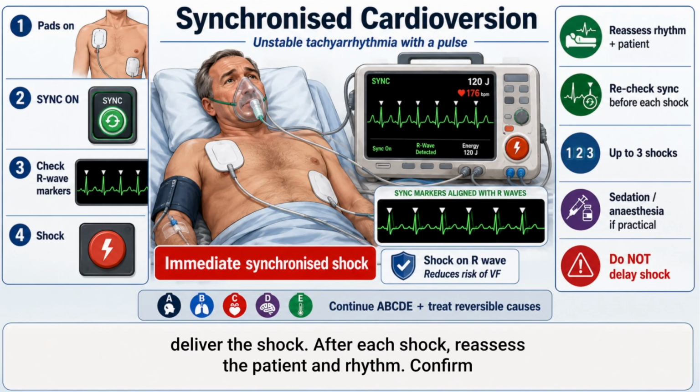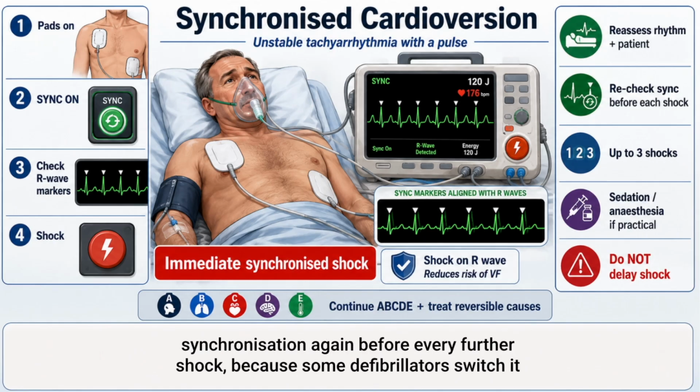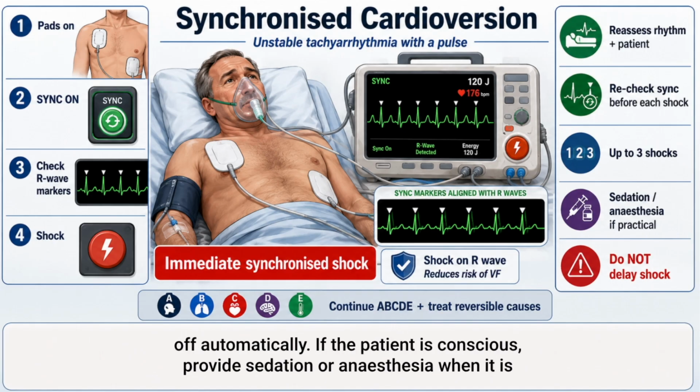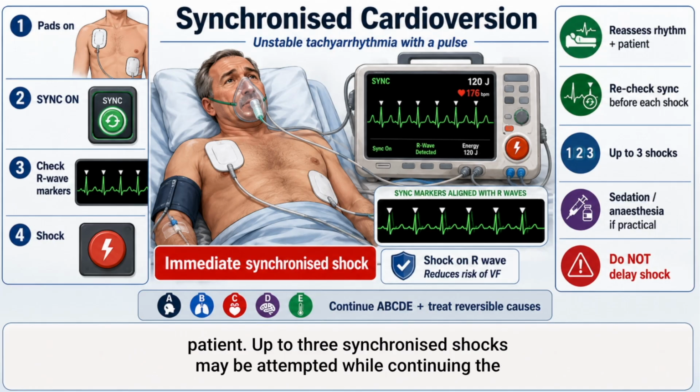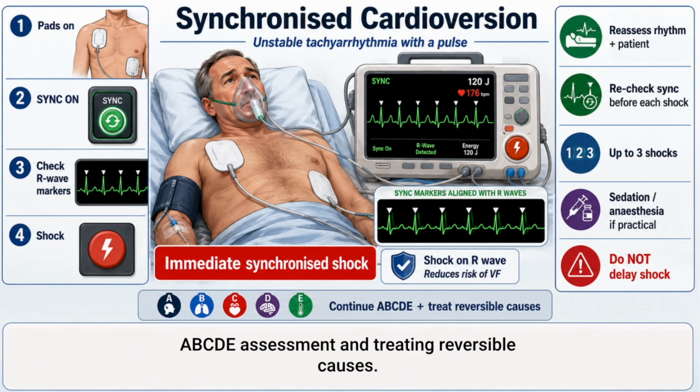After each shock, reassess the patient and rhythm. Confirm synchronization again before every further shock, because some defibrillators switch it off automatically. If the patient is conscious, provide sedation or anesthesia when it is safe and practical. However, sedation must not delay cardioversion in a critically unstable patient. Up to 3 synchronized shocks may be attempted while continuing the ABCDE assessment and treating reversible causes.